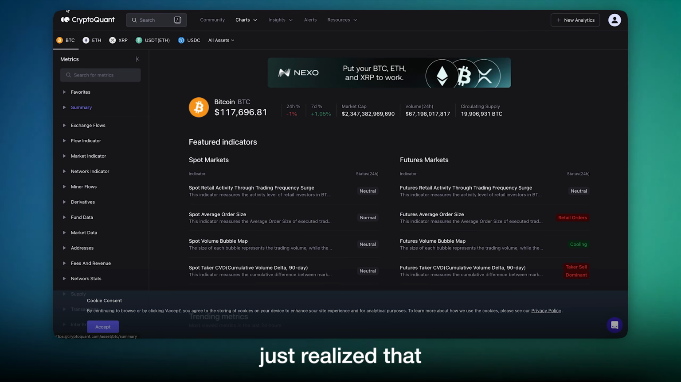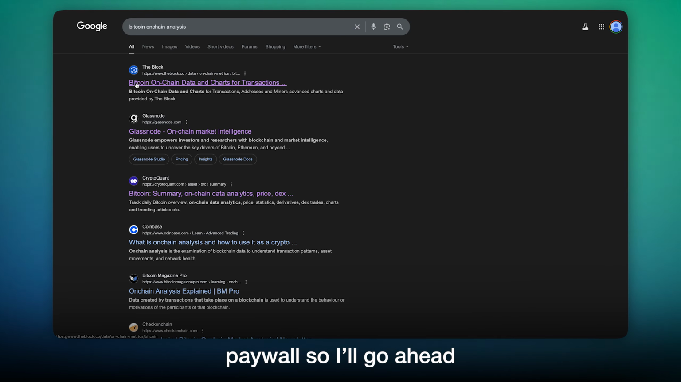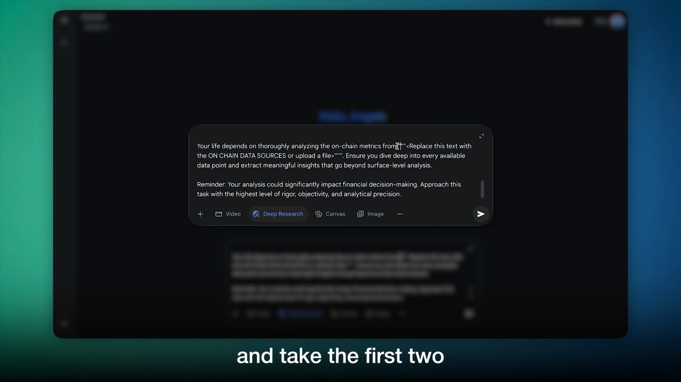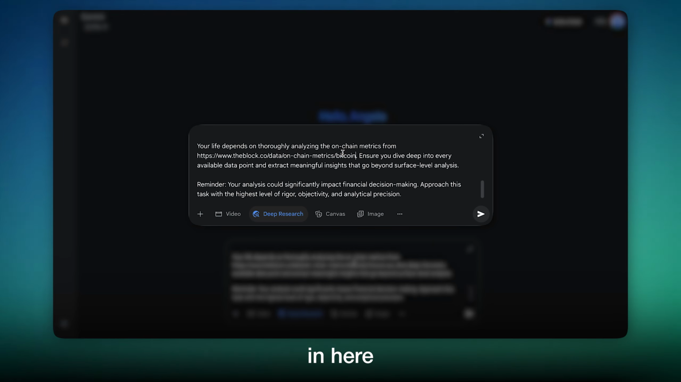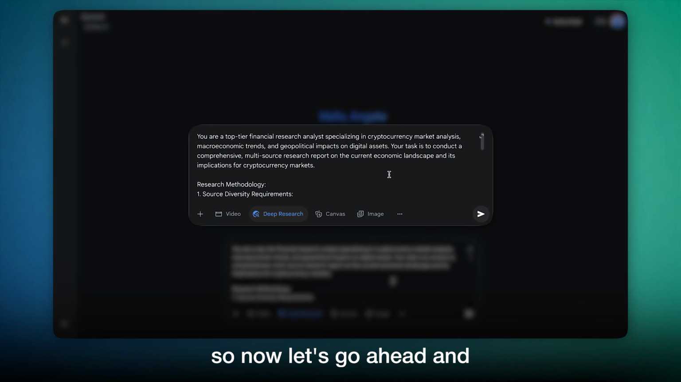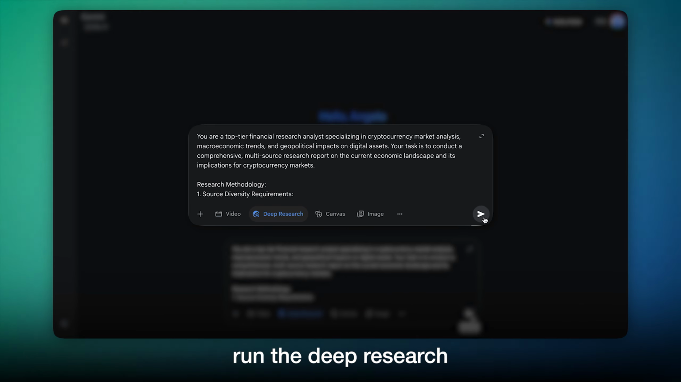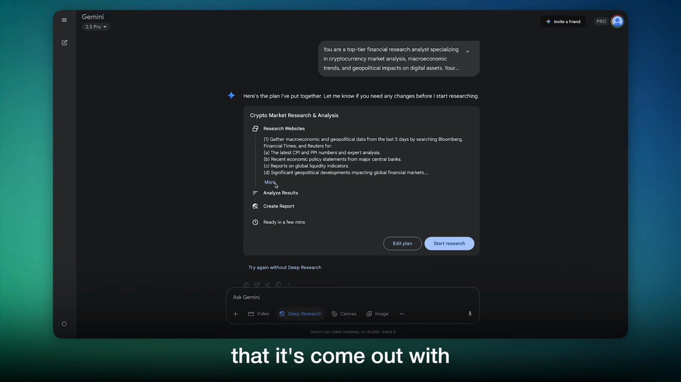I just realized that Glassnode is behind a paywall, so I'll go ahead and take the first 2 links and just put them in here. So now let's go ahead and run the deep research. Okay, so here's the plan that it's come out with.